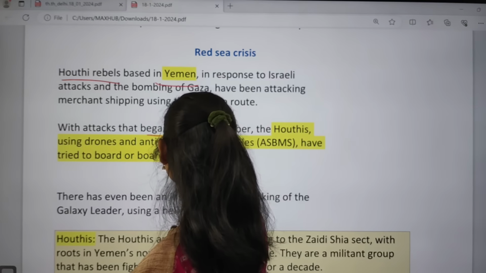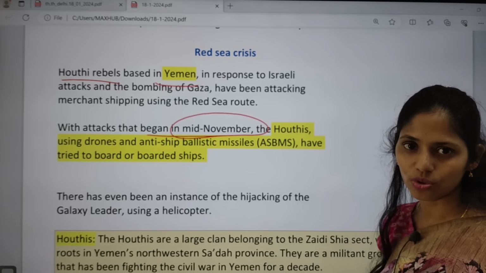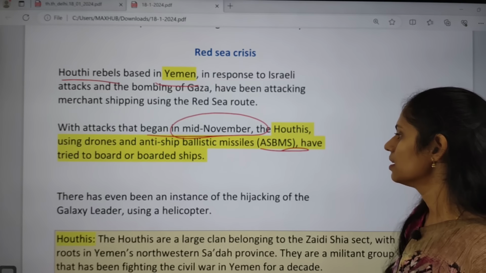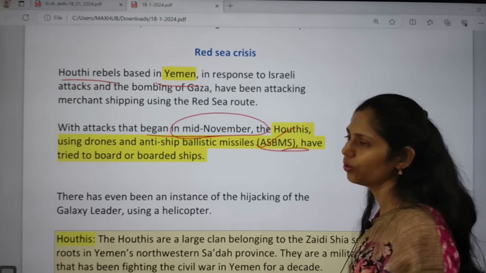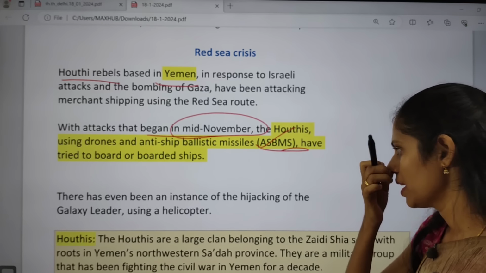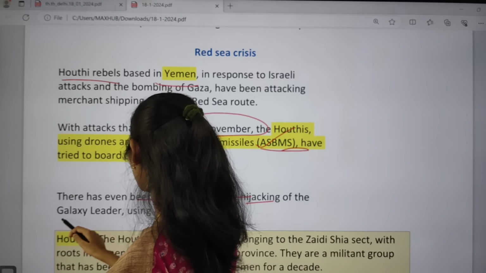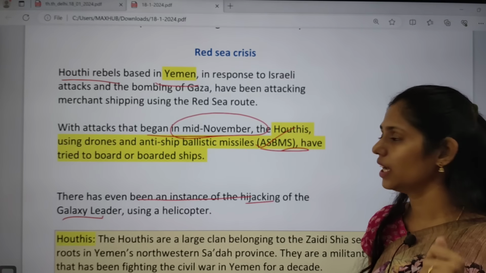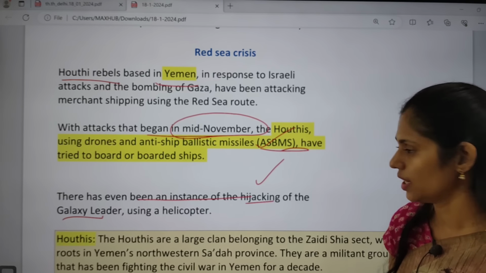The attacks began in mid-November. The Houthis are using drones, and not only drones but even anti-ship ballistic missiles. They are mainly using them to attack boarded and boarding ships, or the ships that are passing through this Red Sea. And there has even been an instance of hijacking of the Galaxy Leader, and finally the Indian Coast Guard and Indian Navy had an operation to save that vessel, and finally they saved this vessel.